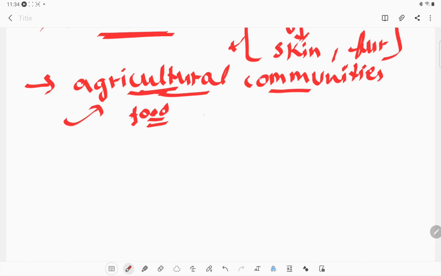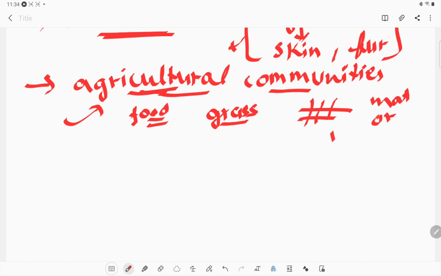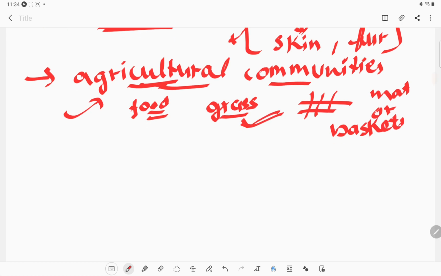Now what they did was take grass leaves and make a basket or a mat out of them. So they started weaving the grass. Okay, this is how it started.